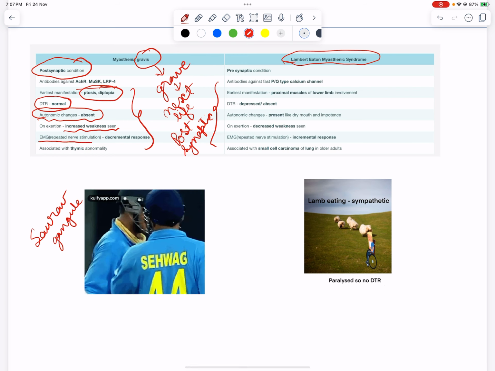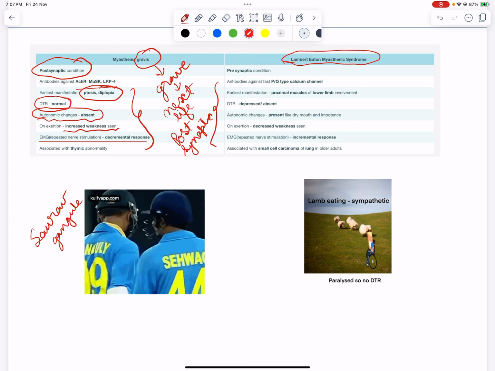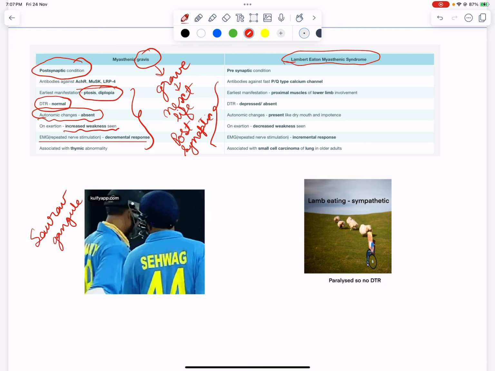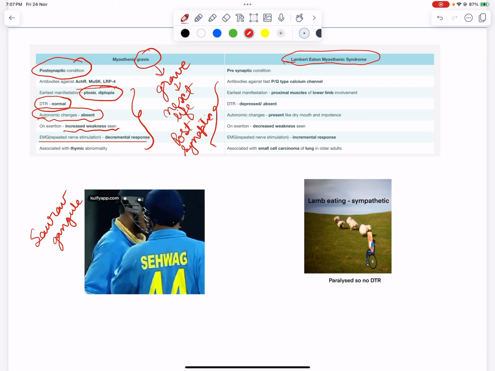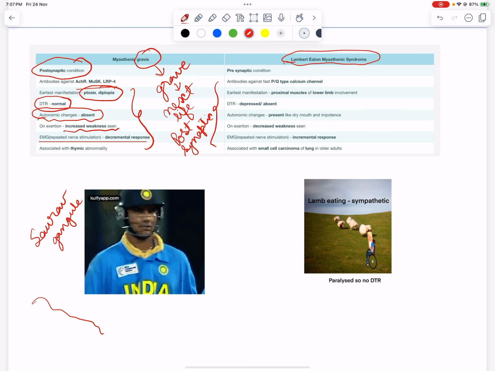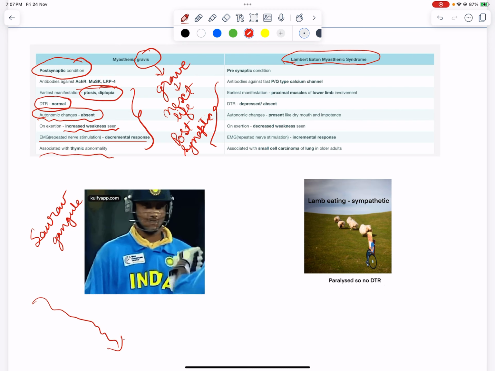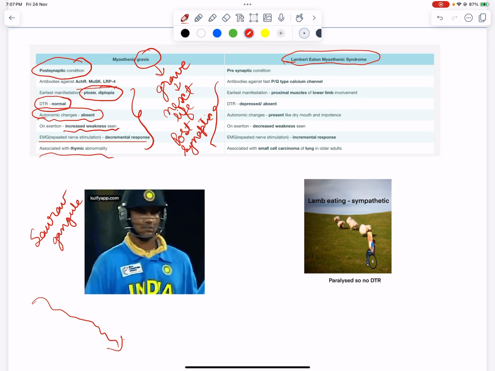So here we have electromyography. In electromyography, there will be repeated nerve stimulation and a decremental response, because you will see all throughout the career that Saurav Ganguly's performance kept on dipping till the end. Now it's associated with thymic abnormality.